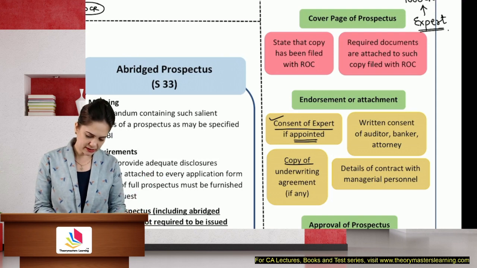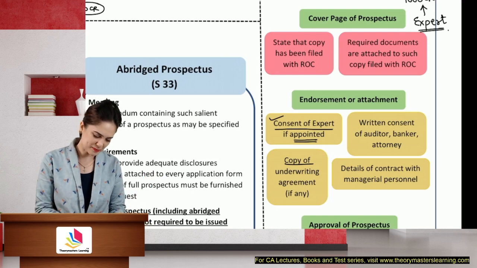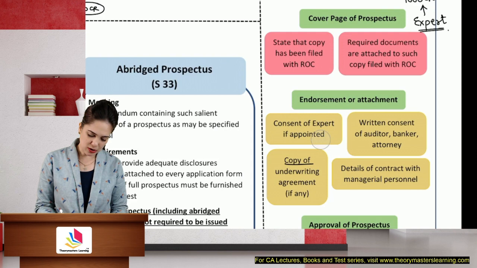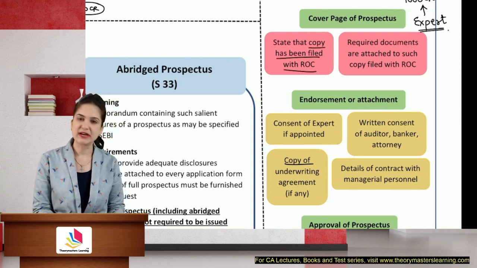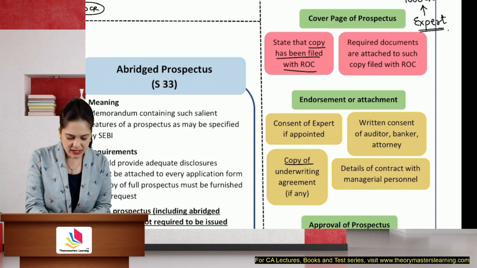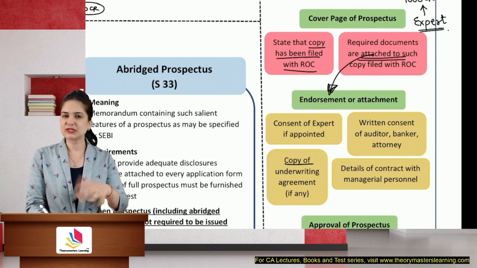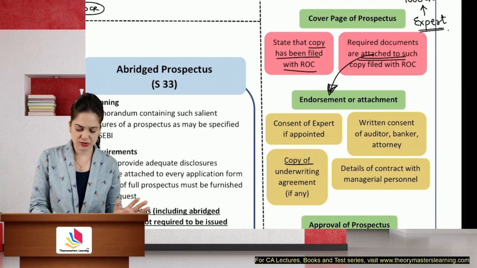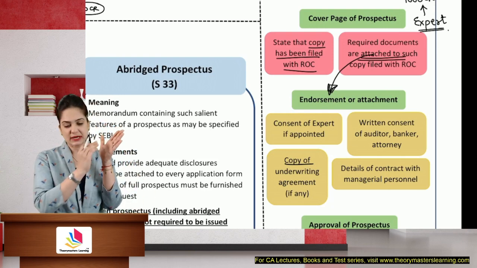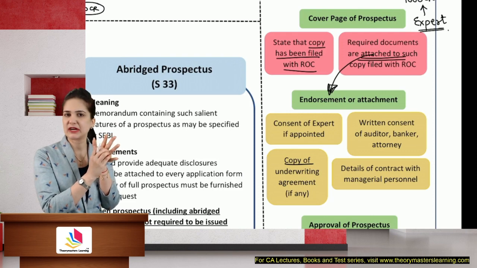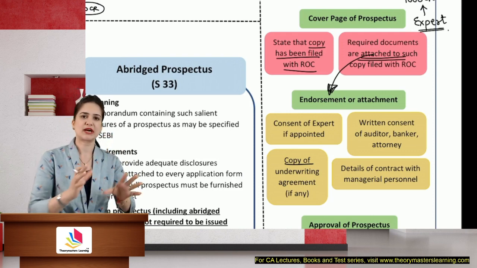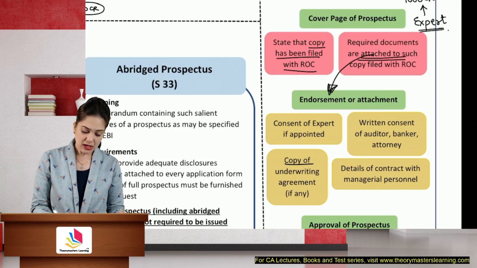Copy of underwriting agreement. Sorry, I think I missed that part. I went ahead. On the cover page, we will write that a copy of this document has been filed with ROC, and there are certain attachments to be made. These are those attachments or endorsements. So they will write that yes, we have attached and endorsed this to the ROC. So that will be written on the cover page that this is the prospectus, a copy has been filed with ROC, and there are other documents and attachments which we have also filed.